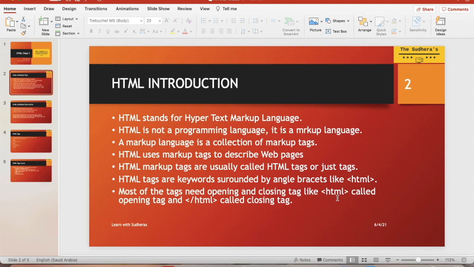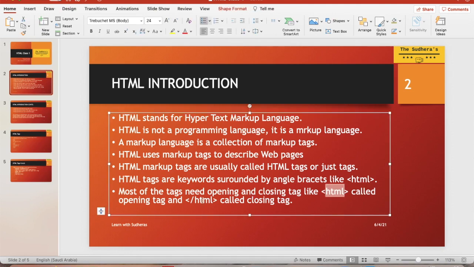If you close this in the end, it is called the closing tag. So this is the opening tag, I'm just highlighting, and this is a closing tag. You have to remember that any HTML page you create should have the HTML opening tag at the start and then the HTML closing tag at the end.